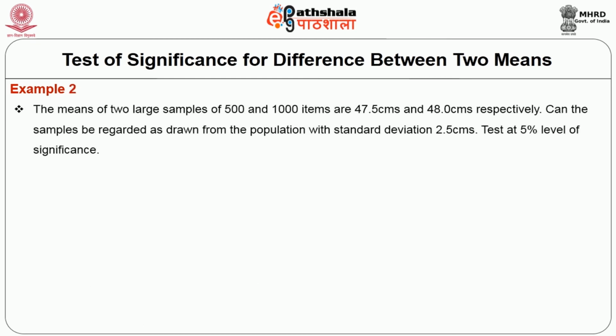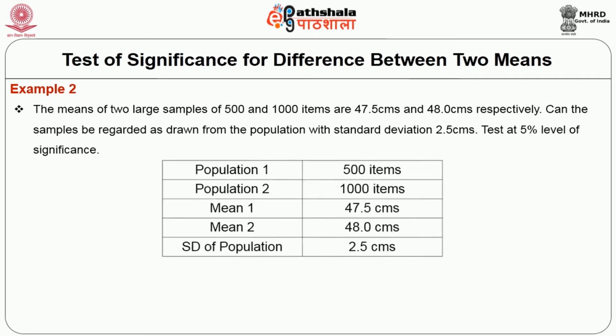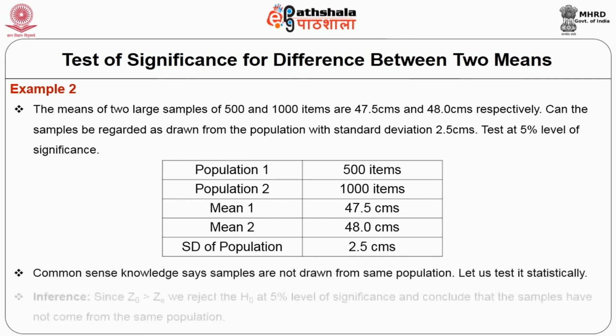Let us see another example. Example 2. The means of two large samples of 500 and 1000 items are 47.5 centimeters and 48 centimeters respectively. Can the samples be regarded as drawn from the population with standard deviation 2.5 centimeters? Test at 5% level of significance. Here, n1 is 500 items, n2 is 1000 items, mean 1 is 47.5 centimeters, mean 2 is 48 centimeters, and SD of the population is 2.5 centimeters.